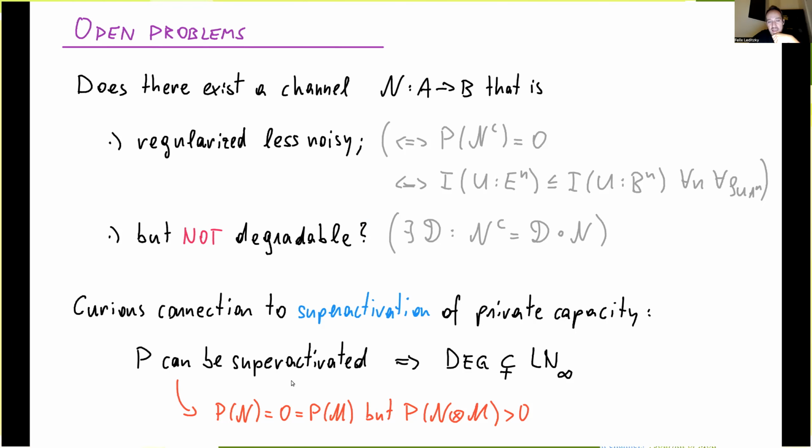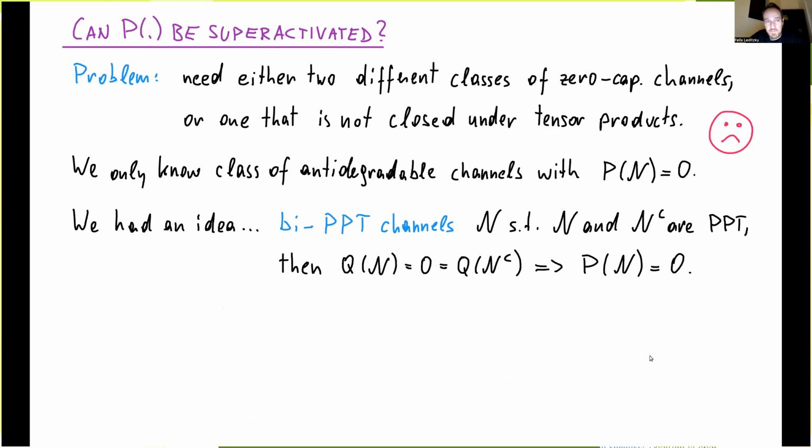Okay? And we don't have an example of superactivation of private capacity yet. But if there is one, then that actually implies that the 2 classes of channels are strictly separated. So this, at least in our opinion, is one more motivation to look for superactivation of private capacity.